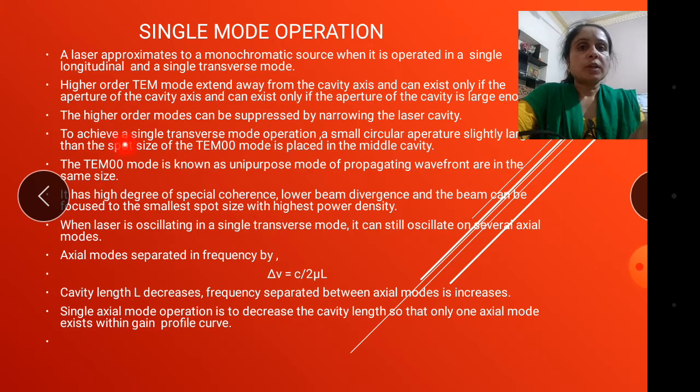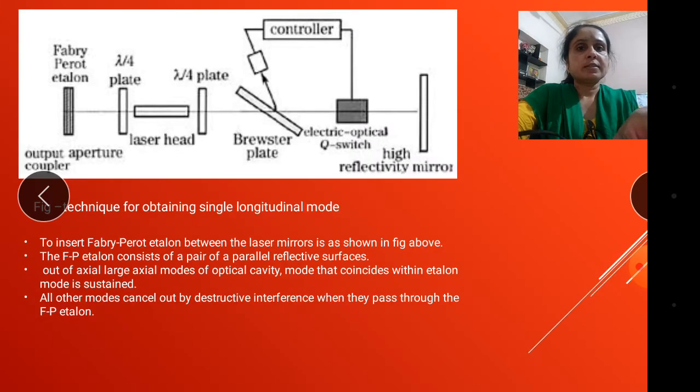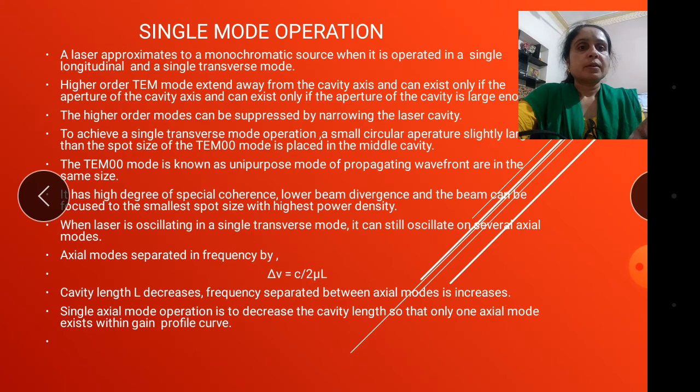To achieve single transverse mode operation, a small circular aperture slightly larger than the spot size of the TEM00 mode is placed in the middle of the cavity. See in this figure, the technique for the single longitudinal mode uses the Fabry-Perot experiment.